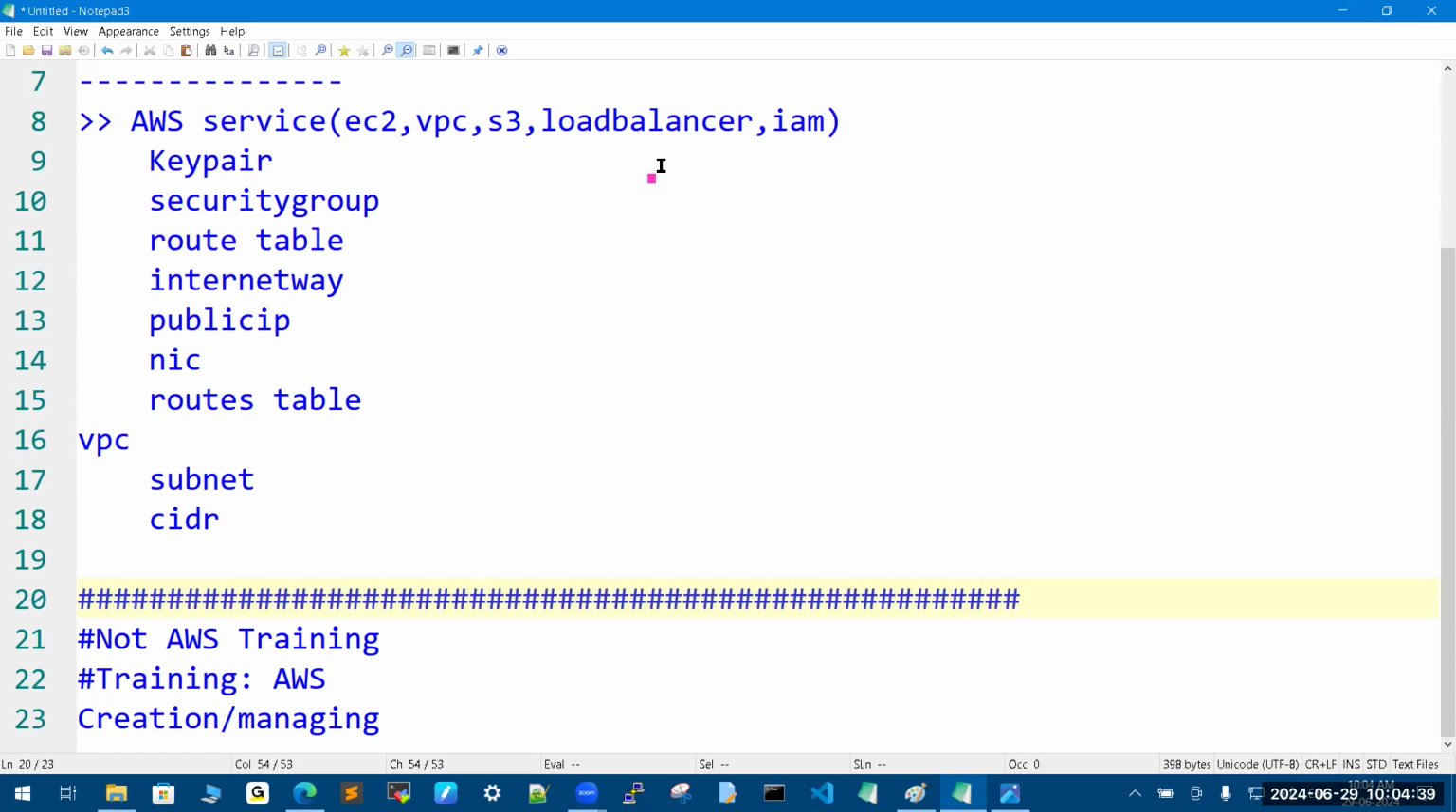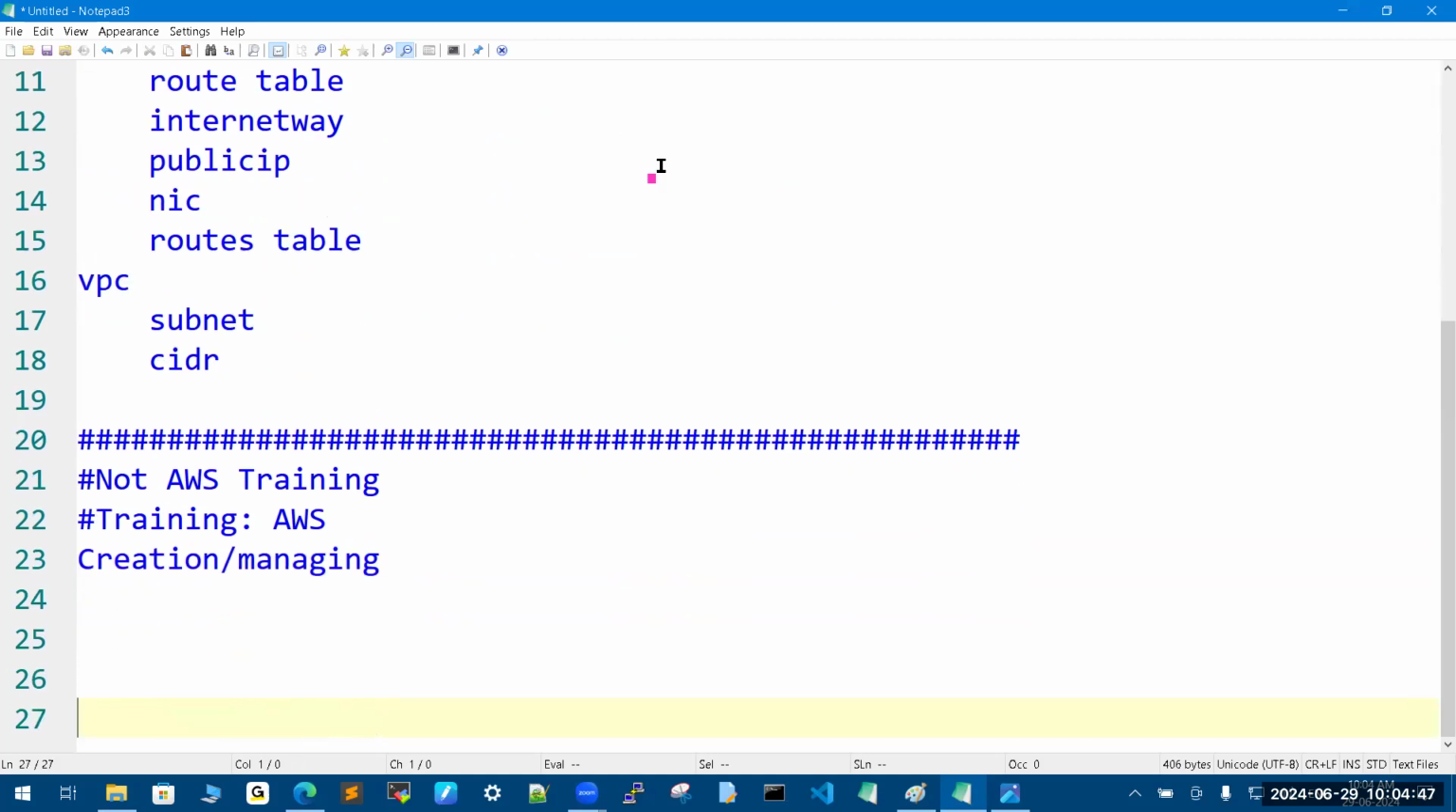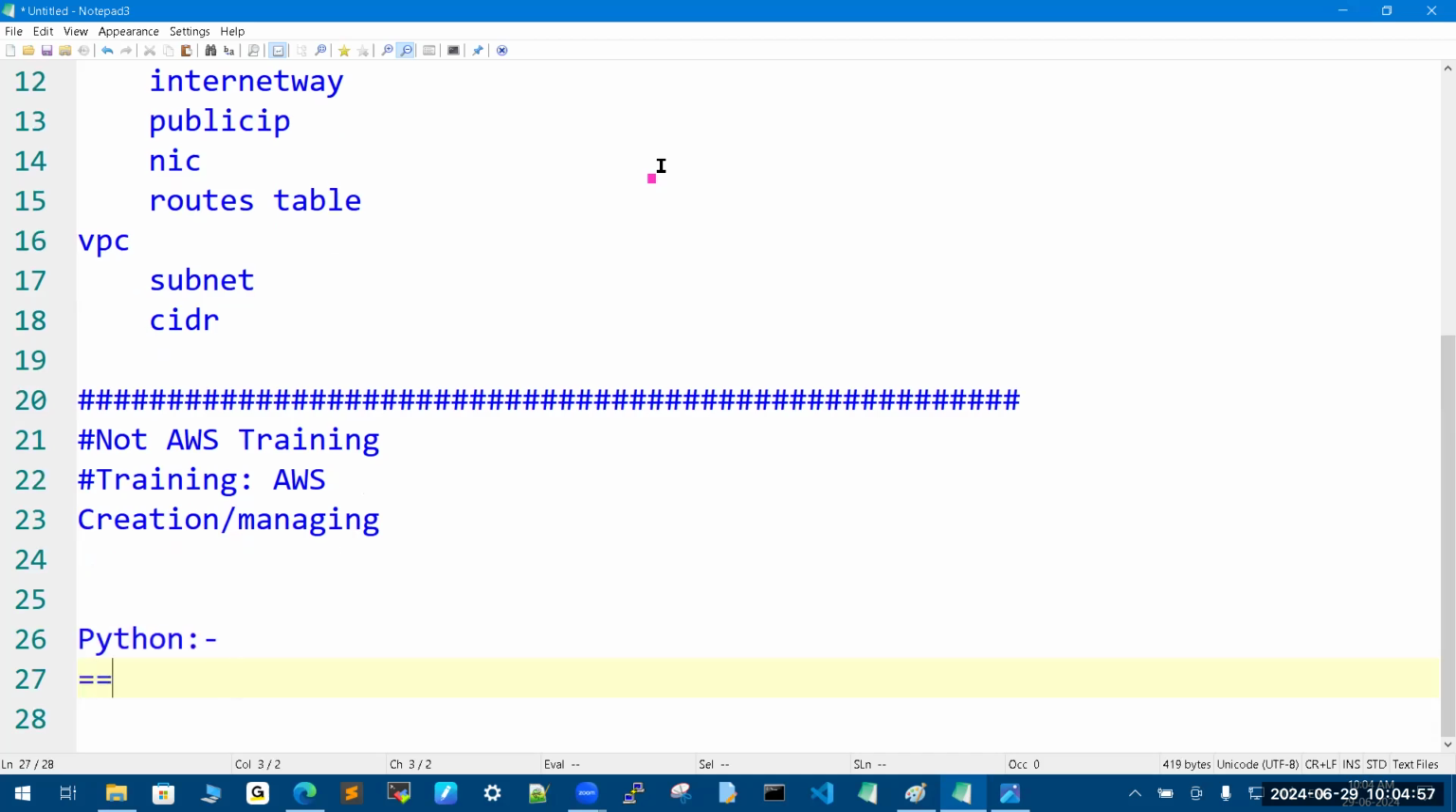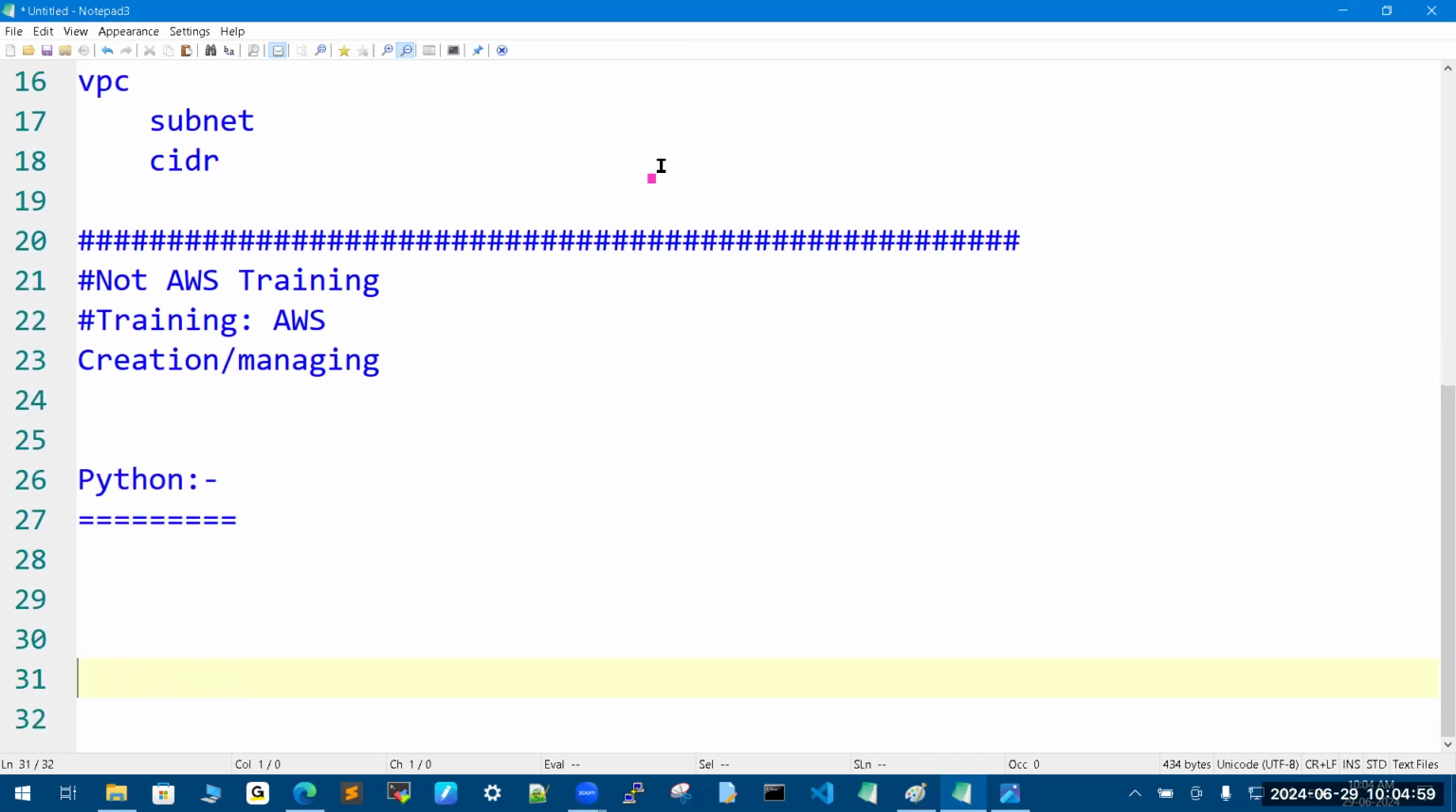It is not an AWS training. Very clearly I'm saying that. We are going to do the automation of the AWS cloud by Python. You may have one question: sir, I don't know Python, I know AWS, then how to learn? Definitely not possible. But here the plan is, this training is going to start from Thursday, guys.